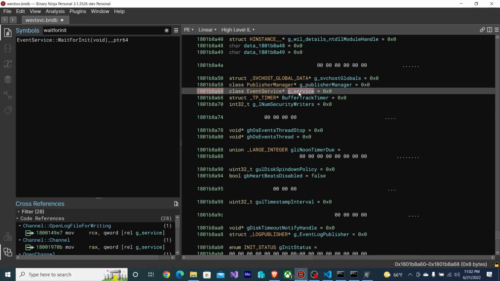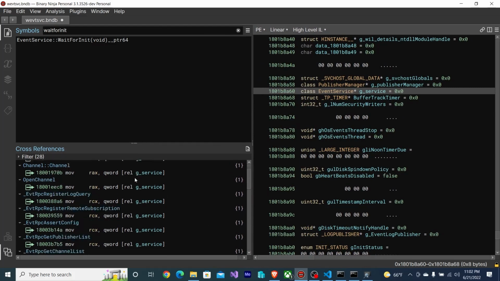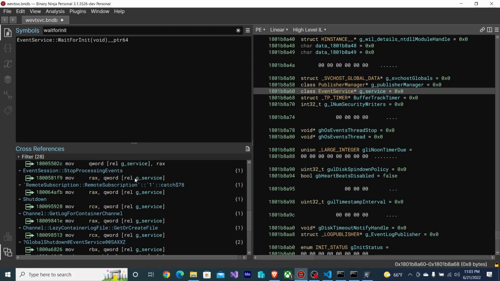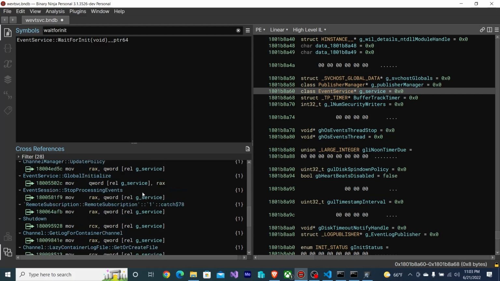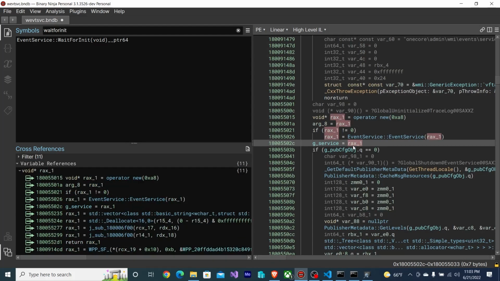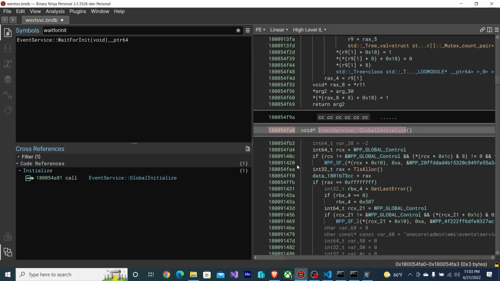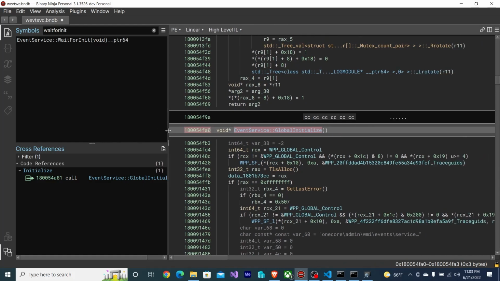If I want to initialize it, I need to see where it's initialized in code, which means I need to look for writes to it. If I look through the cross references to it, I can see one write to it here, where it is set to rx1. Now this happens in the function global initialize, which makes sense, right?